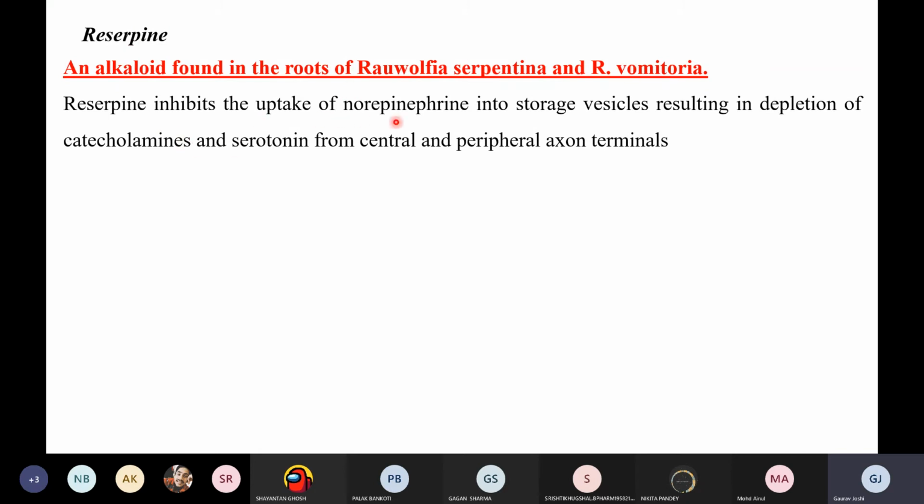Reserpine inhibits the uptake of norepinephrine into the storage vesicle, resulting in the depletion of catecholamines and serotonin. Although we do not want the serotonin here, reserpine is also used to treat some CNS disorders, right? That's why it also competes with serotonin. So it acts at two junctions, one which releases serotonin and the second which releases catecholamines. When we are dealing with hypertension, we have to deal with the catecholamines, and when we discuss CNS disorders, we'll discuss serotonin, right? So this is the thing.